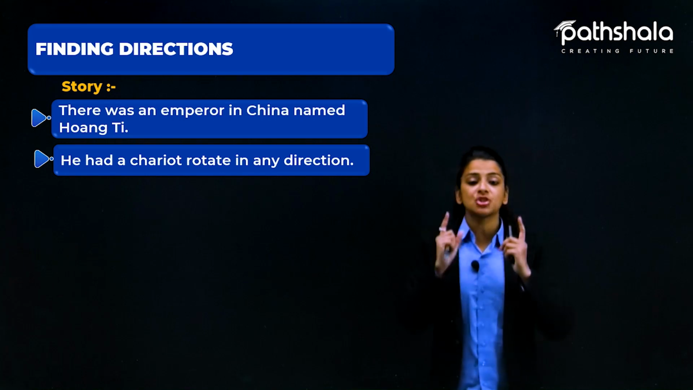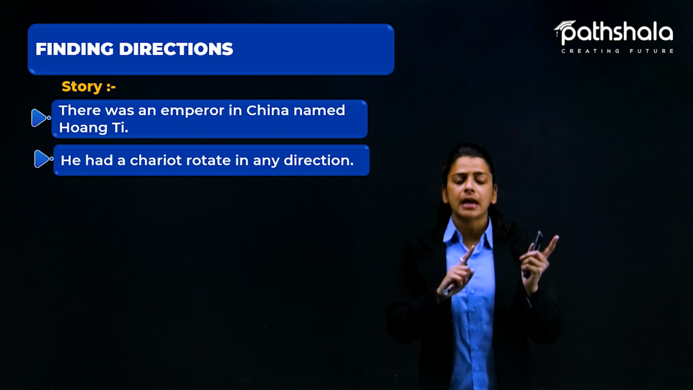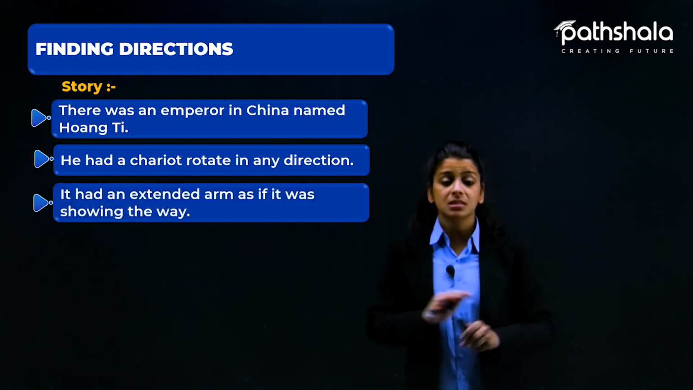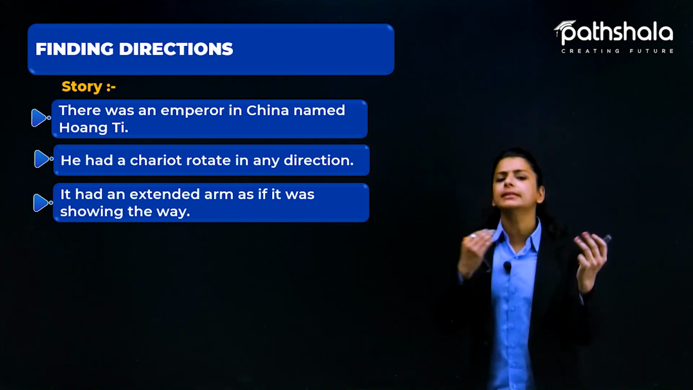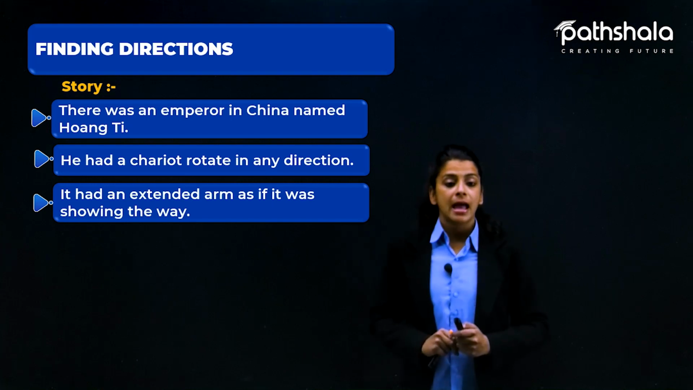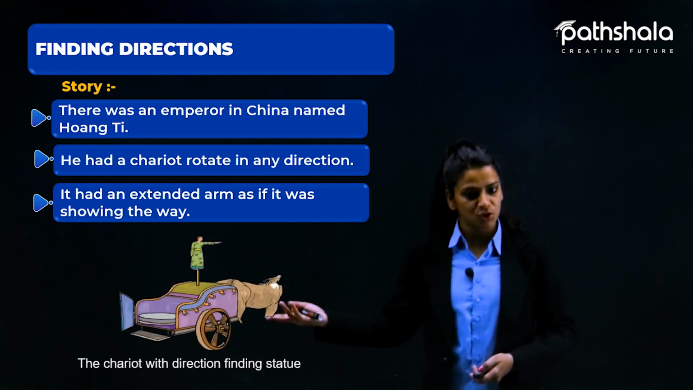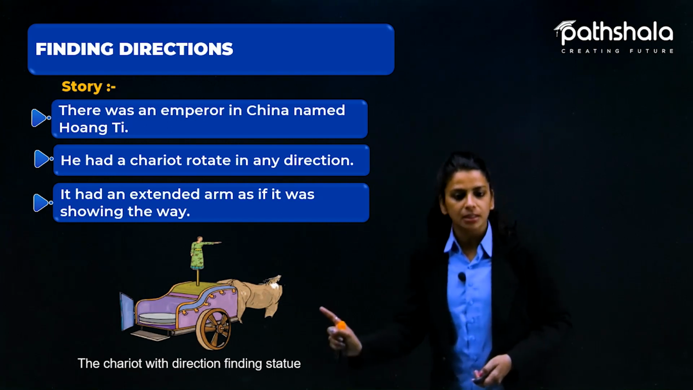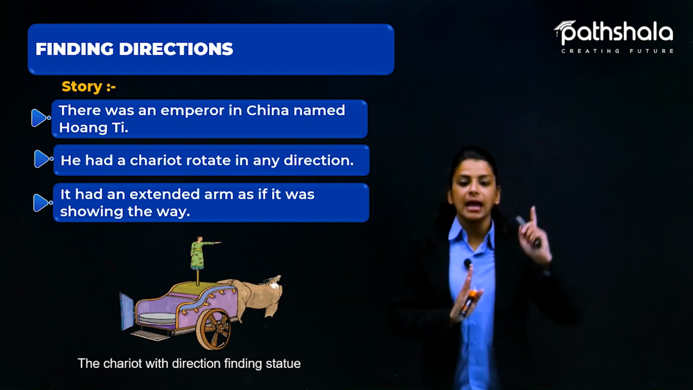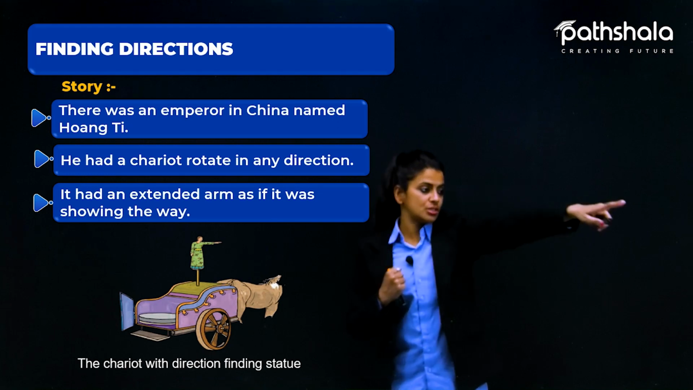So yes, he had a chariot, and on top of that it had a statue that rotated in any direction. It means the statue was free to move in any direction. That is what it meant. Also, it had an extended arm as if it was pointing or showing the way, as you can see in this picture. In this chariot, you see a statue standing on top, and it has an extended arm like this, pointing in the directions.